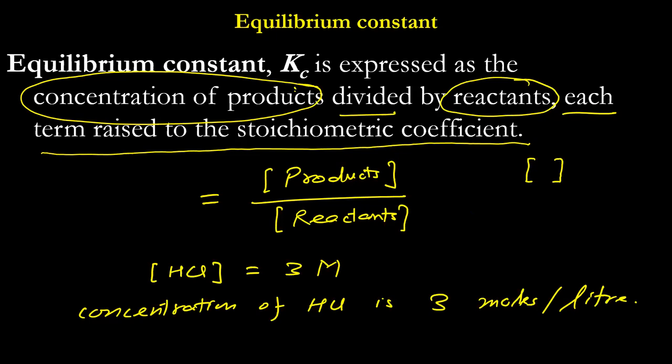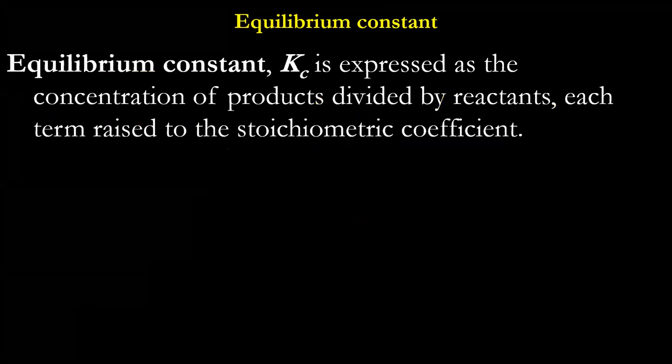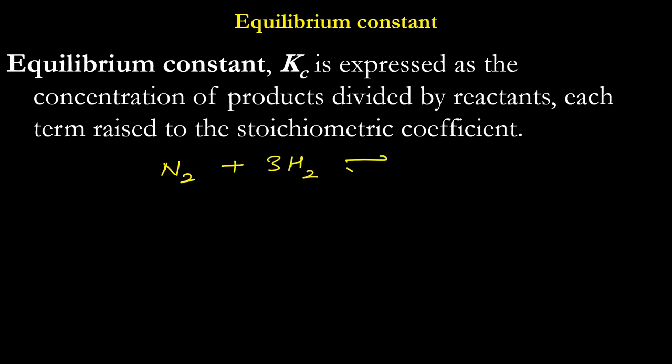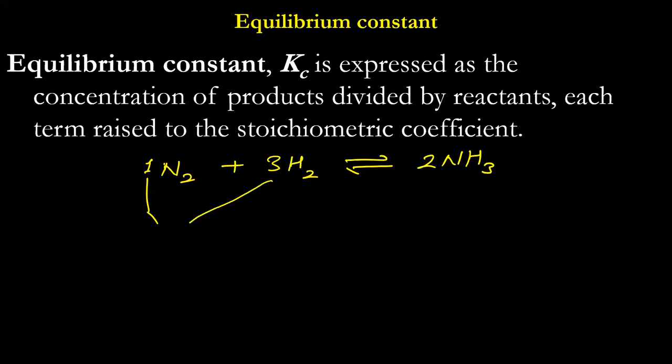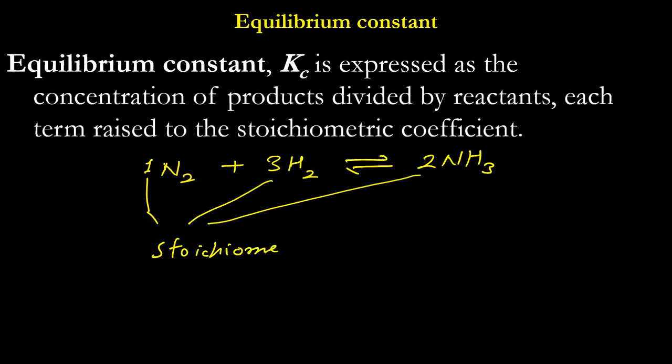So if it is written as, for example, N2 plus 3H2 gives you 2NH3, it means here 1, here 3, here 2. These are stoichiometric coefficients.